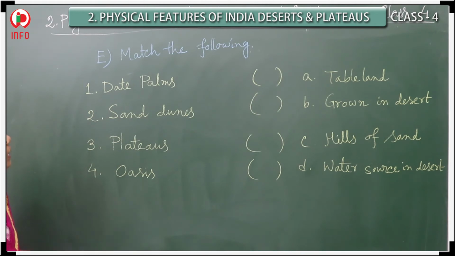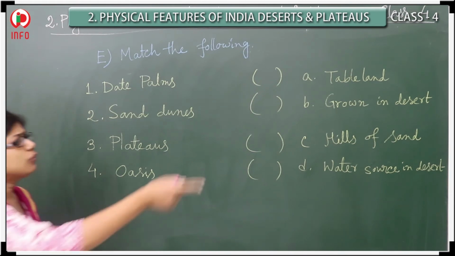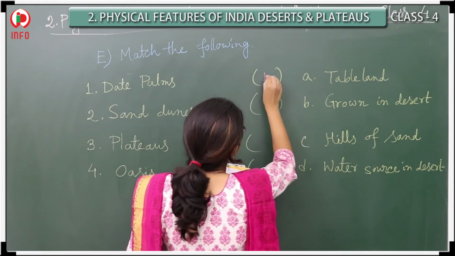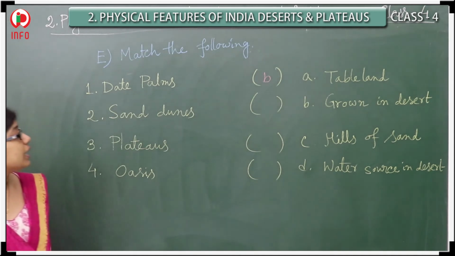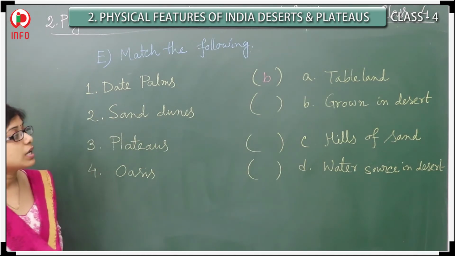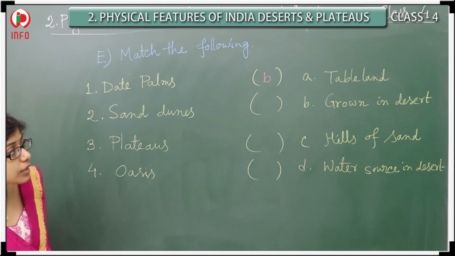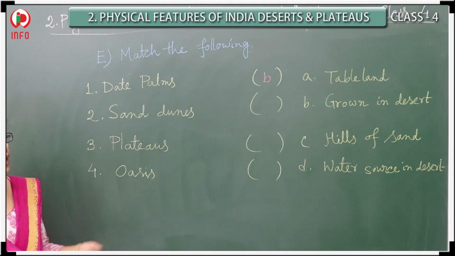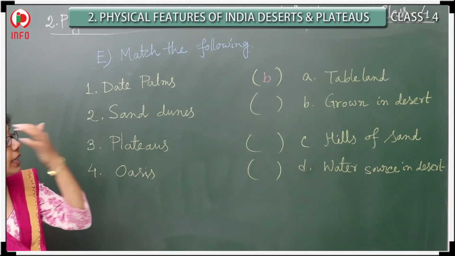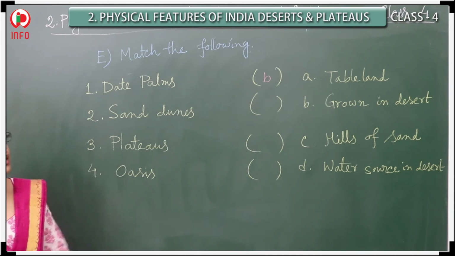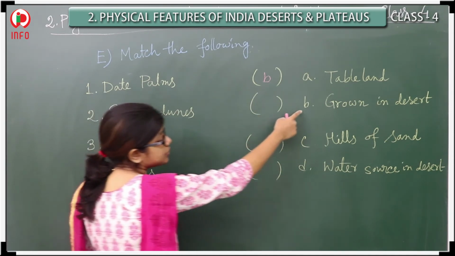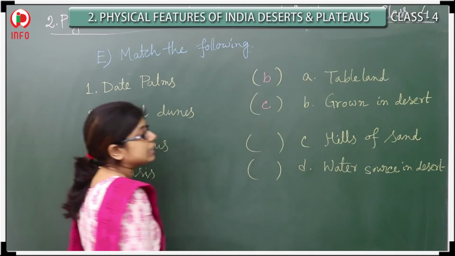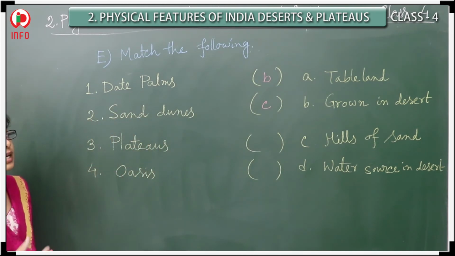So first one, the date palms, that one should be matched with whom? The big one, they grow in desert. So that's why here you have to write B. Next one, sand dunes. That one should be matched with which one? The hills of sand. See here little hills are there. So that one should be C. The hills of sand are called the sand dunes.